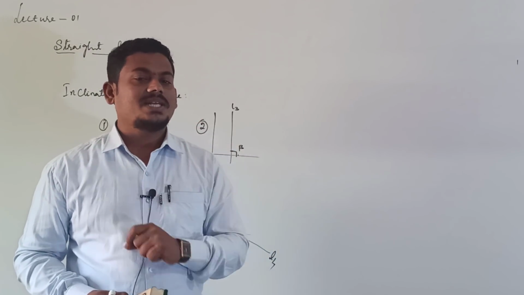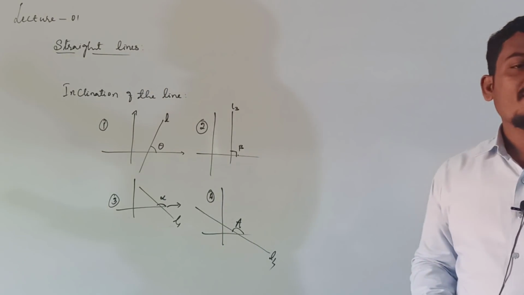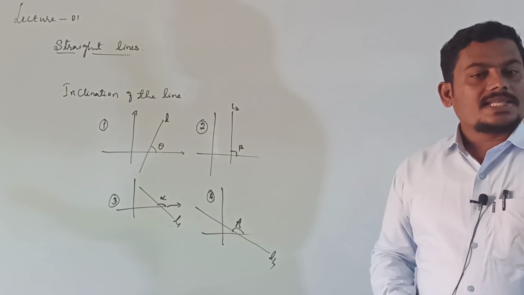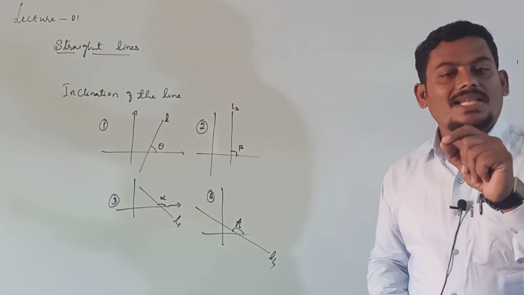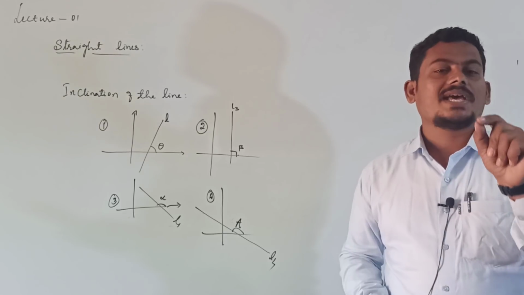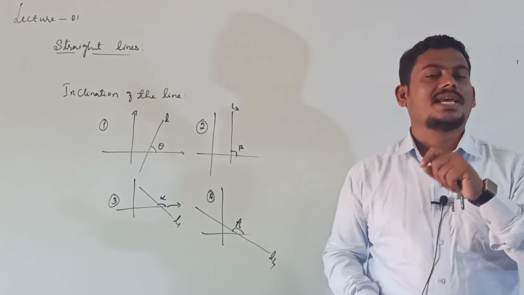Usually inclination of the line is denoted with theta, right?